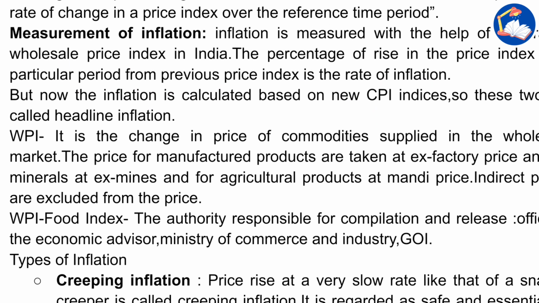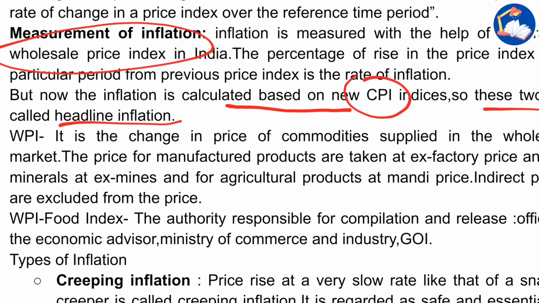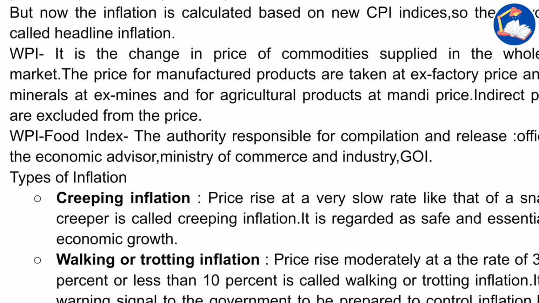The wholesale price index was used earlier, but currently inflation is calculated based on the consumer price index. These two are called headline inflation. Wholesale price index is the change in price of commodities supplied in the wholesale market. The prices for manufactured products are taken at ex-factory price, for minerals at ex-mines, and for agricultural produce at Mandi price. Mandi is the market where agricultural products are sold.